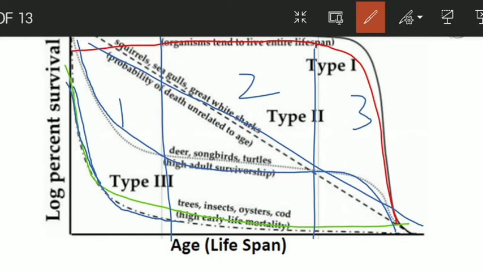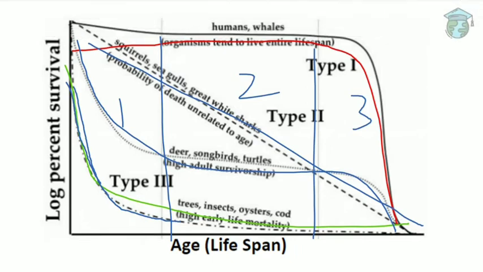So the first curve is the convex curve. We humans are organisms which tend to live our entire lifespan, whereas in the concave curve we have a high early life mortality, and when we enter the adult stage we have a higher survivorship rate, for example trees, insects, oysters, etc. Whereas in the modified constant curve we have a higher adult survivorship, same as the concave ones, like deer, turtles, etc. So this is the survivorship curve.